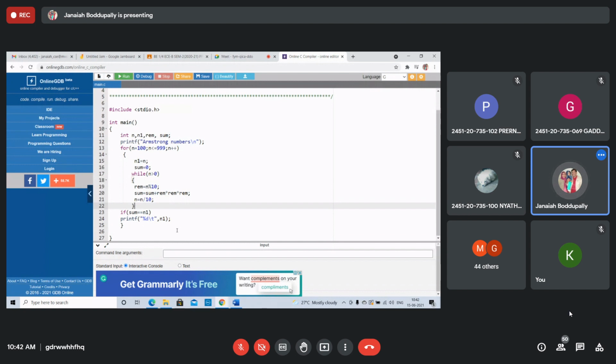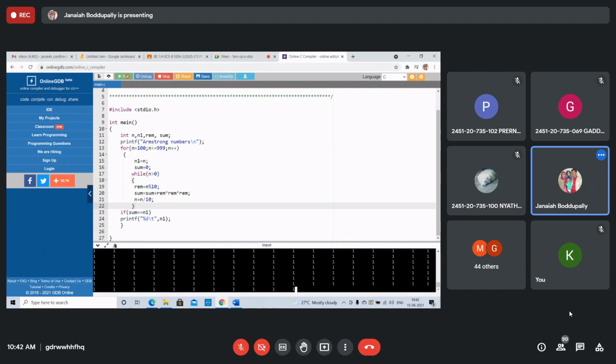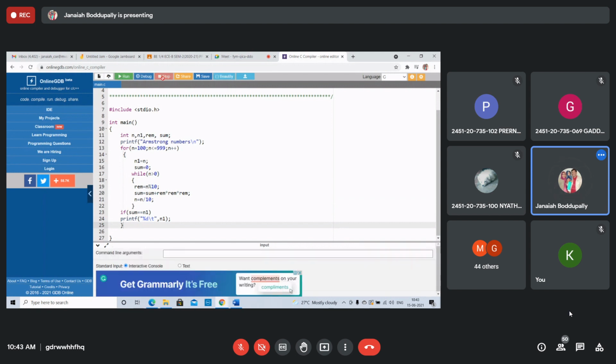Everything is fine. If number equal to sum, both are same, then that number is an Armstrong number.